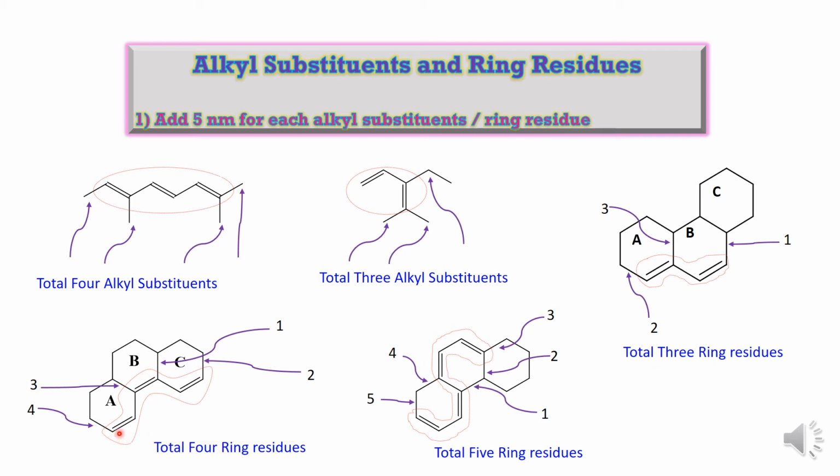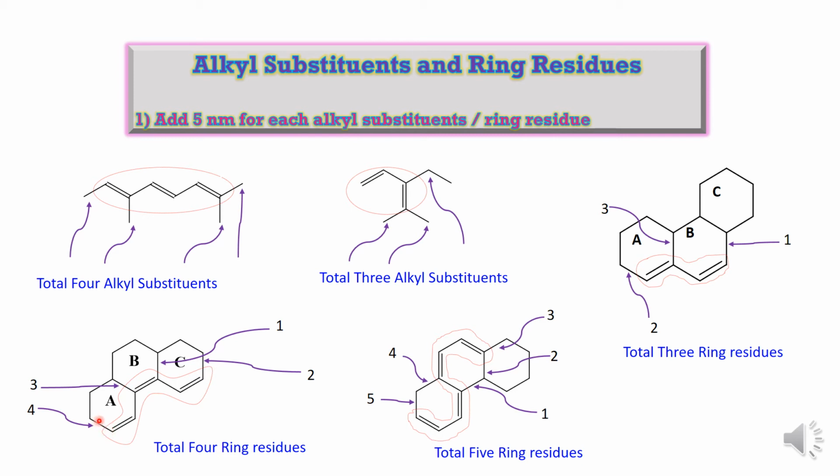So this is another example. A, B, C rings are present. It is the heteroannular diene system. Now we have to trace all these conjugated double bonds like this. So this dotted red line indicates that the conjugated system is traced here. Then you will find the substituents, the ring residues.